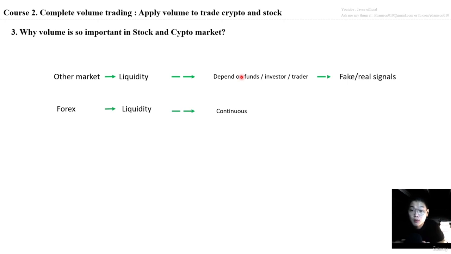But if there is not much presence, it means that the signal is not strong enough for you to join the market. But in the forex market, the liquidity is very big. Therefore, any signal that appears is a very good signal for you to trade. That is the difference between the continuous market and other markets. Therefore, that's also the reason why I recommend you only apply volume analysis on the cryptocurrency market, the stock market, and the bond and commodity markets, and on the forex market, only using price analysis is enough and simple to get profits.